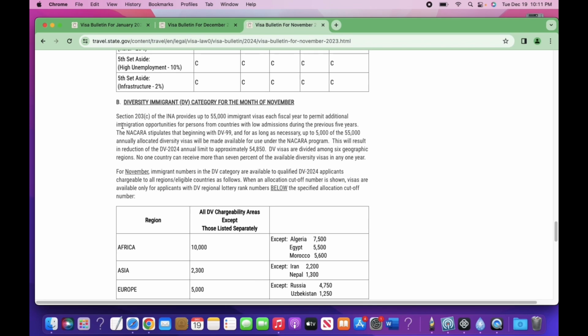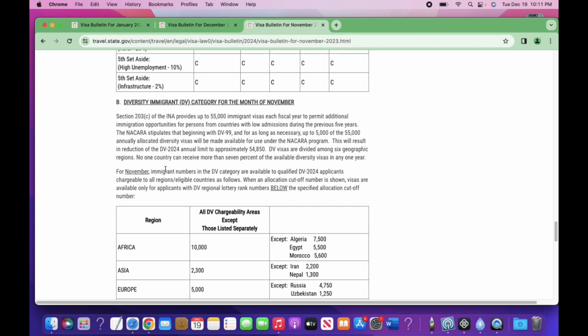Section 203 of the Constitution provides up to 55,000 immigrant visas each fiscal year to permit additional immigration opportunities for persons from countries with low admission during the previous 5 years. So this is just saying what the DV lottery is. The number of visas they allocate each year is 55,000, and you can see it there.